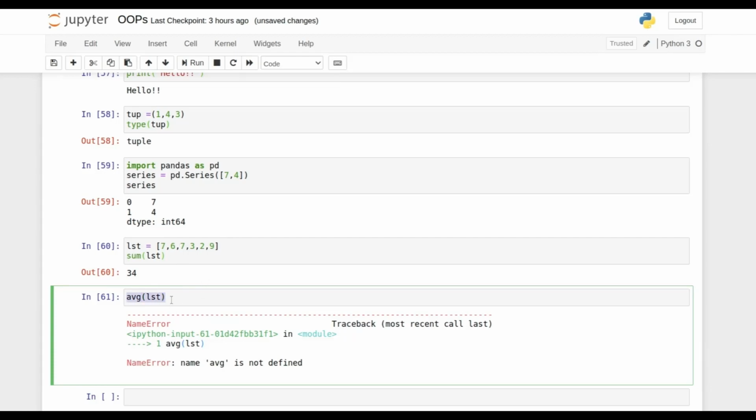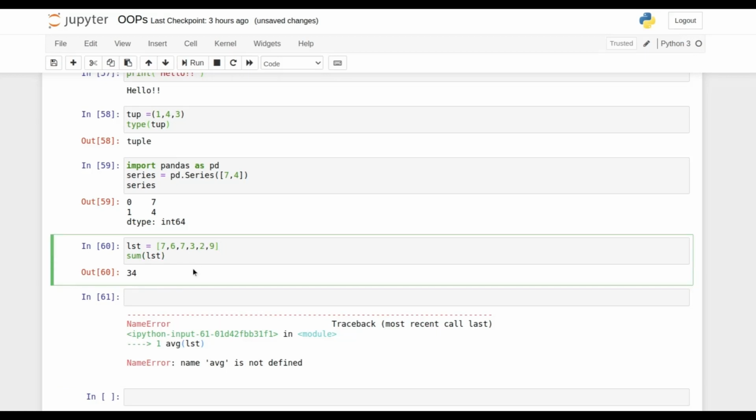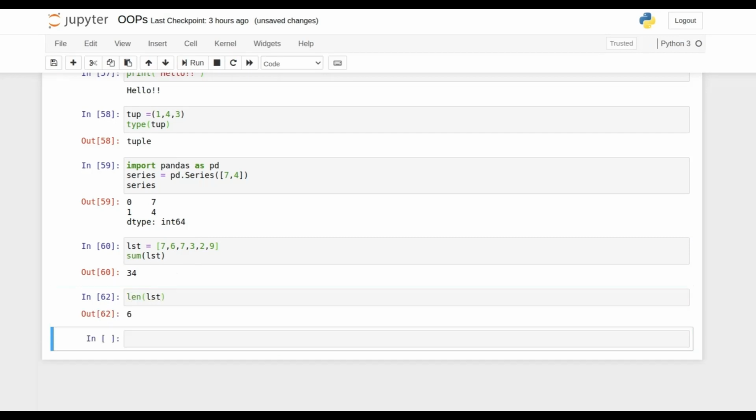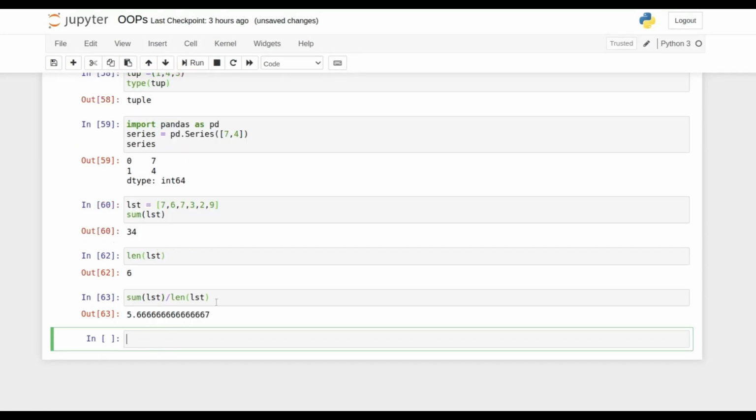So we do know the formula of average. We can calculate the summation and then the number of objects that we have in a particular list. For example, if we wanted to see how many items we have inside that list, it's something like this. And if we would like to calculate the average, we can do something like sum of lst divided by length of lst. So that is a custom idea that we have in our mind.